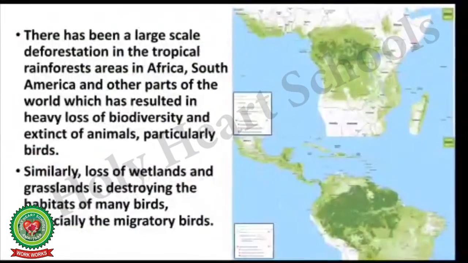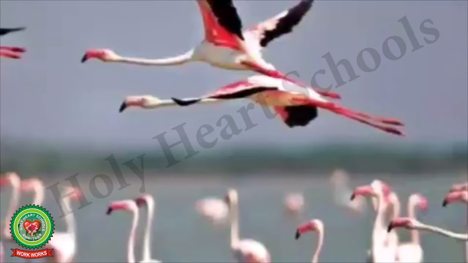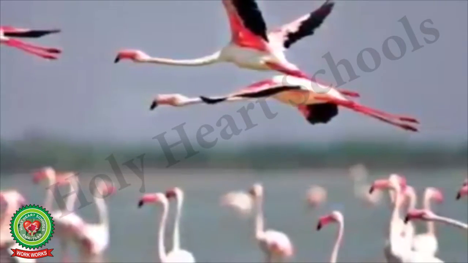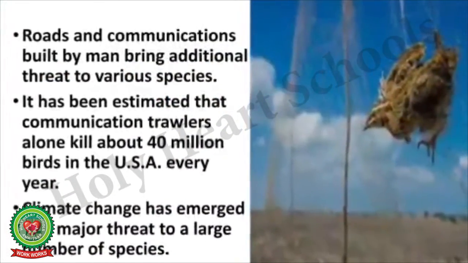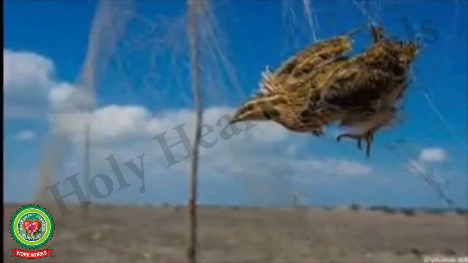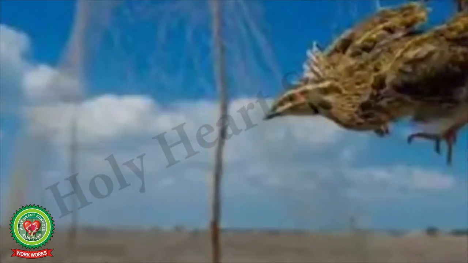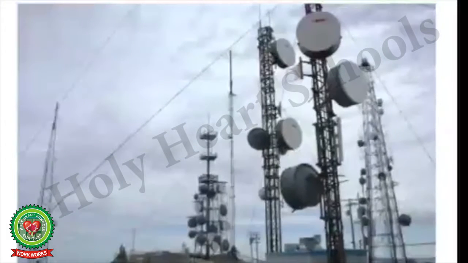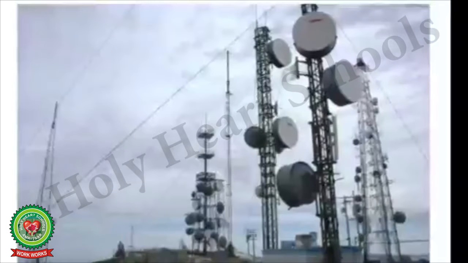Similarly, loss of wetlands and grasslands is destroying the habitats of many birds, especially the migratory birds. Roads and communications built by man bring additional threat to various species. It has been estimated that communication towers alone kill about 40 million birds in the USA every year.